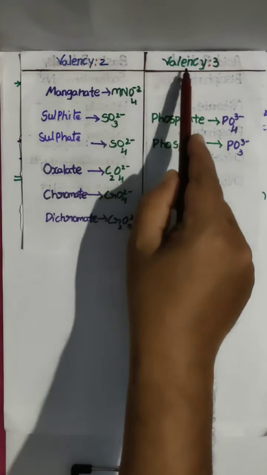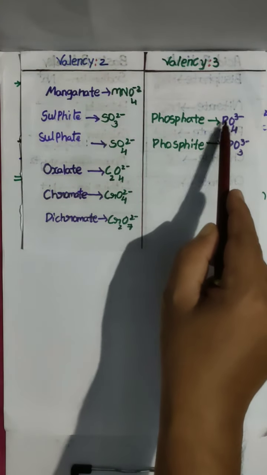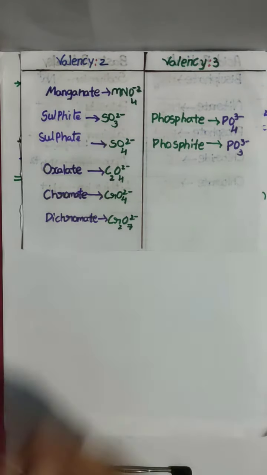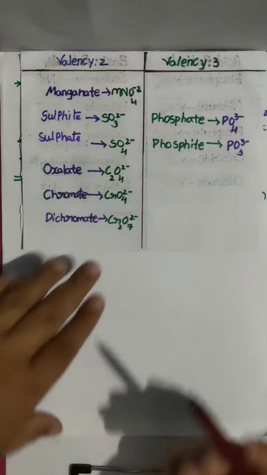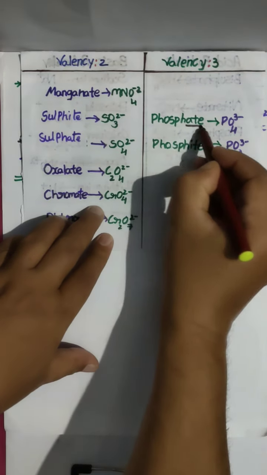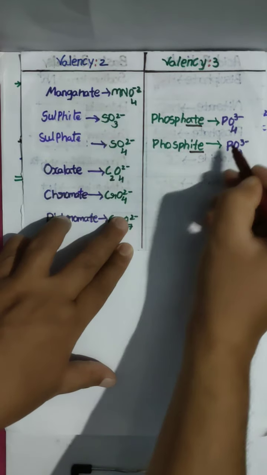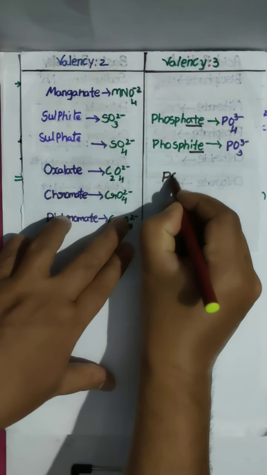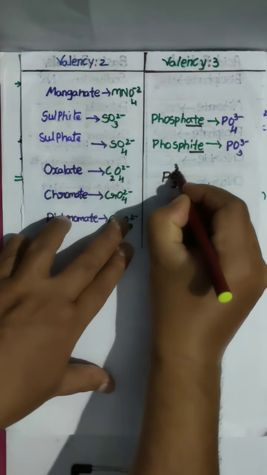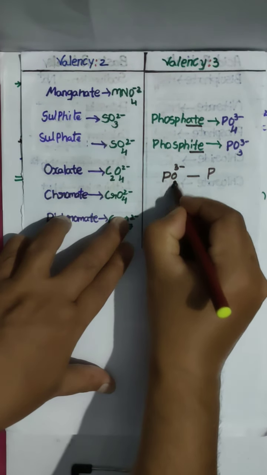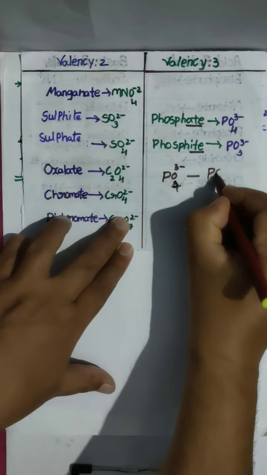Next, some valency 3. Phosphate PO4 3 minus, phosphite PO3 3 minus. So here some we have 'ate', some we have 'ite'. How can we address them? Look here, PO3 3 minus, and another one PO4 3 minus.